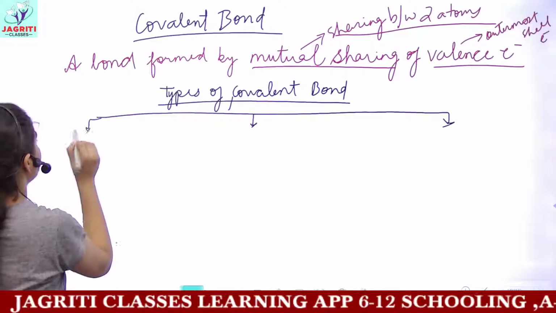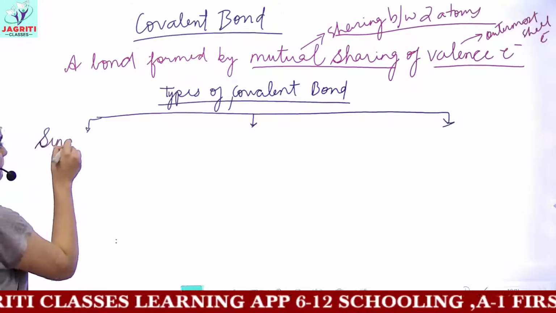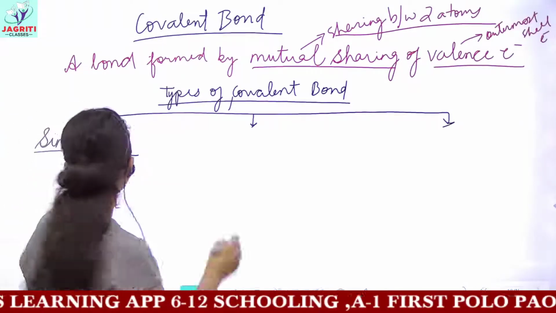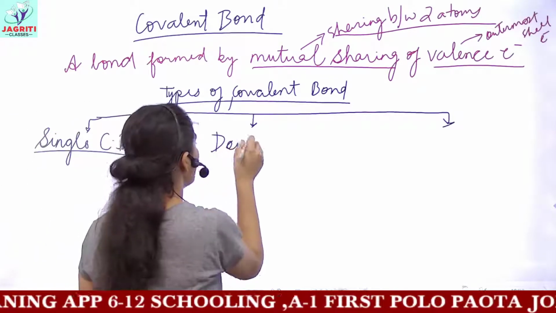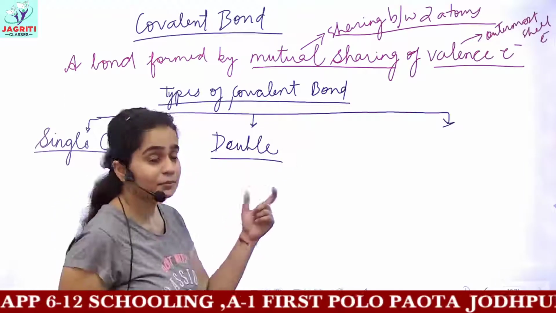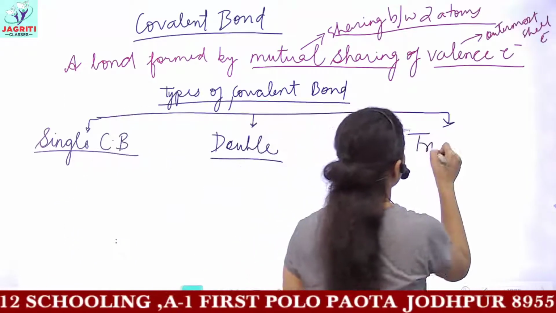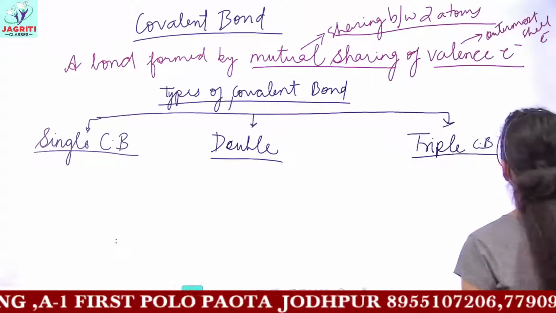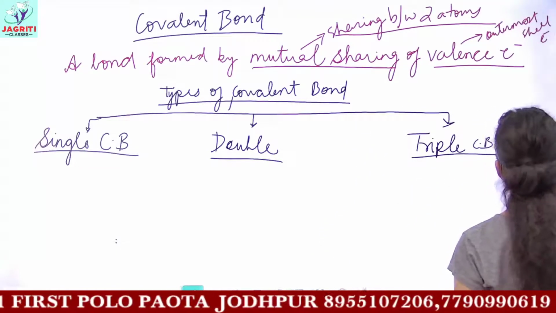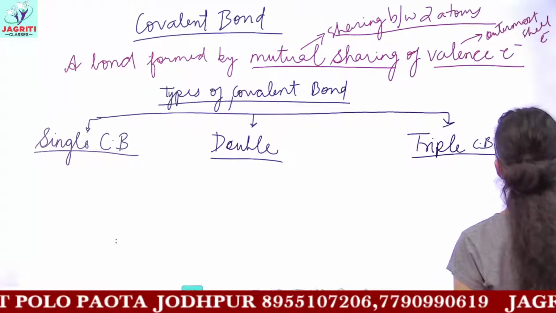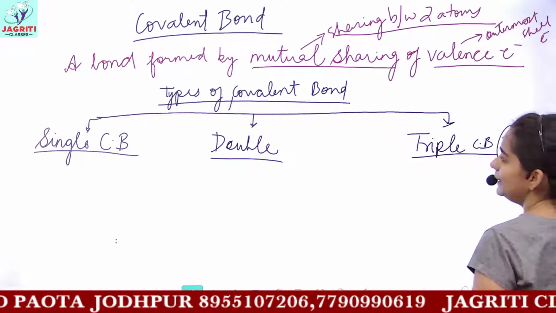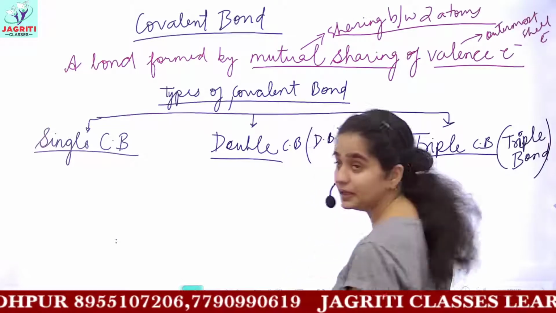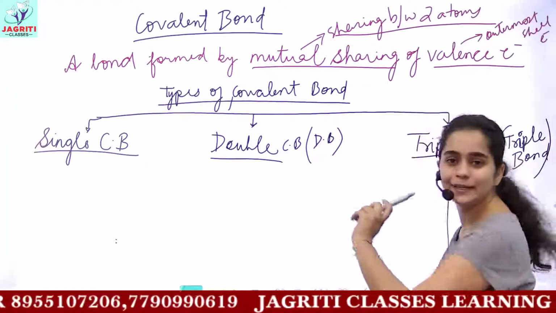We can have a single covalent bond, or a double covalent bond, and the maximum, a triple covalent bond. This is also called a triple bond in short. No need to write covalent here, because triple bonding is only of covalent nature. A double covalent bond could also be known simply as a double bond.